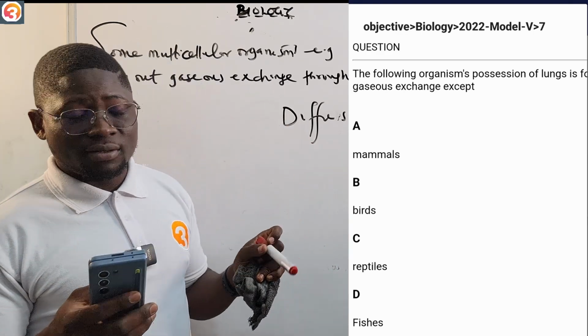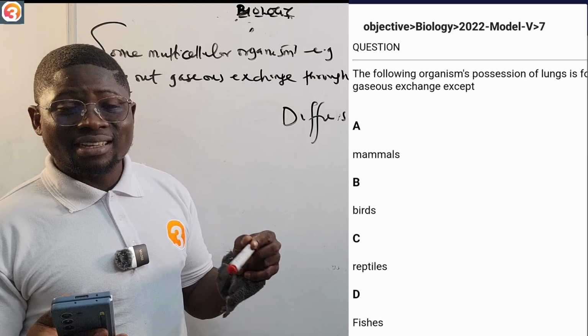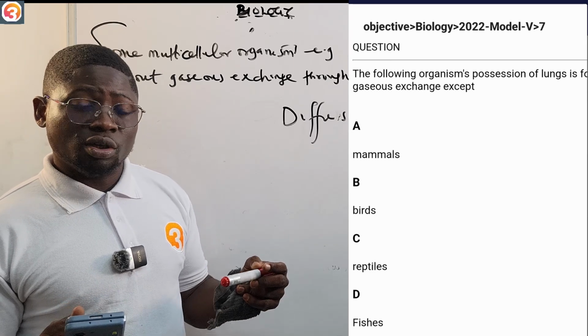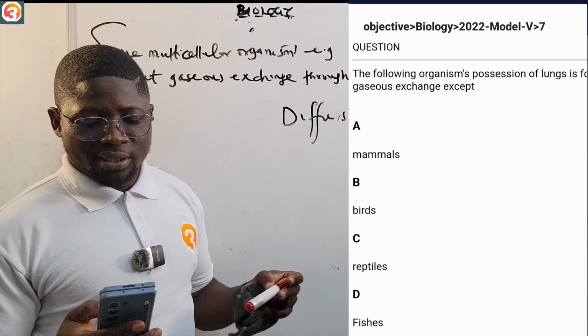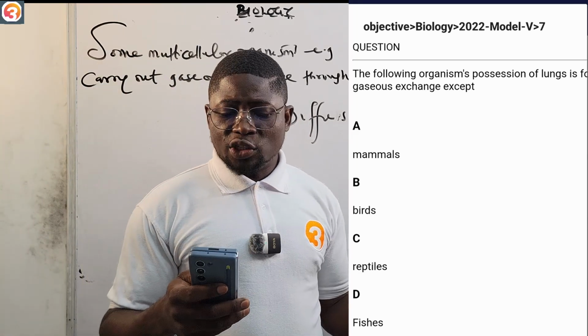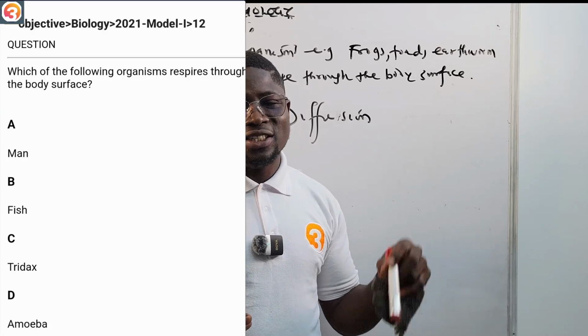A, mammals use lungs. B, birds use lungs. C, reptiles use lungs. D, fishes do not use lungs; they use gills. So please take note. The correct answer there is option D.